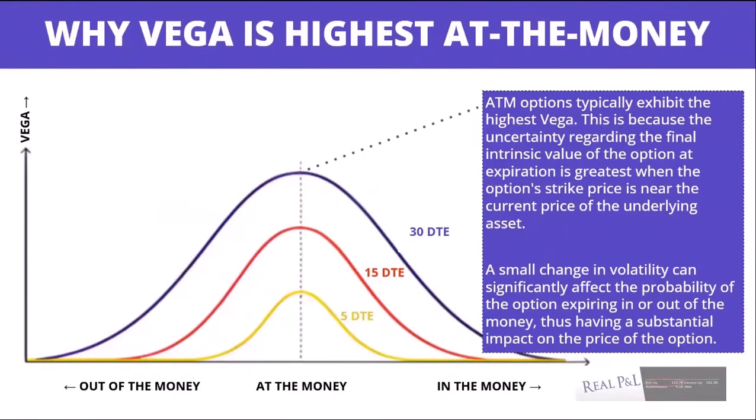Why Vega is highest at the money. At-the-money options typically exhibit the highest Vega. This is because the uncertainty regarding the final intrinsic value of the option at expiration is greatest when the option strike price is nearest the current price of the underlying asset. A small change in volatility can significantly affect the probability of options expiring in or out of the money, thus having a substantial impact on the price of the option.